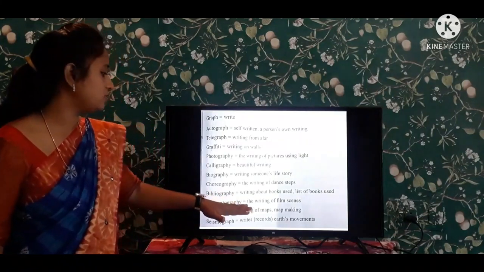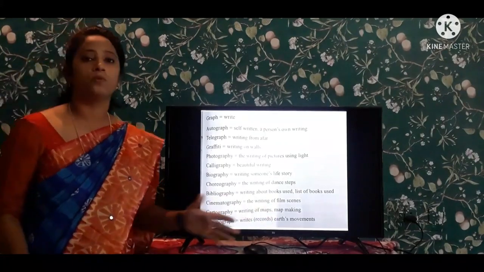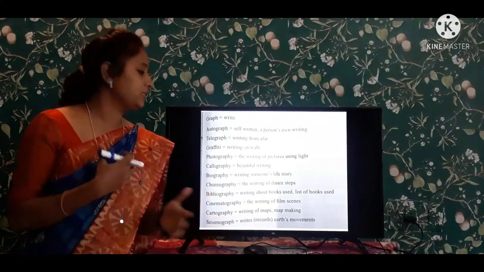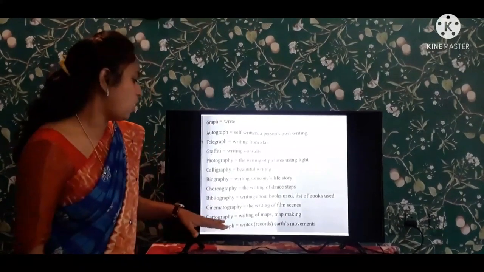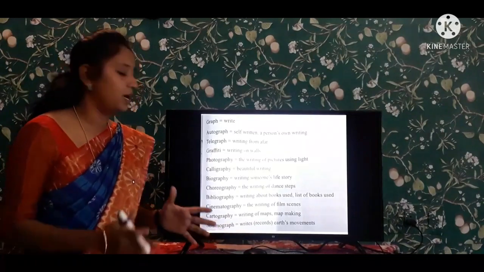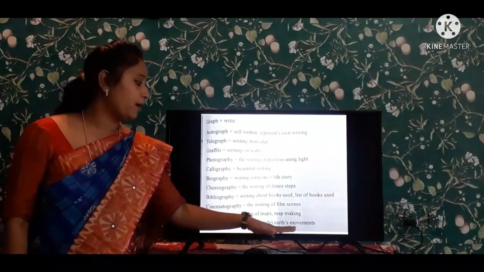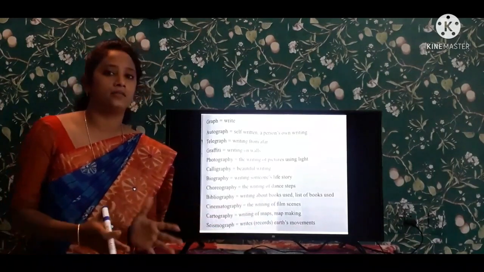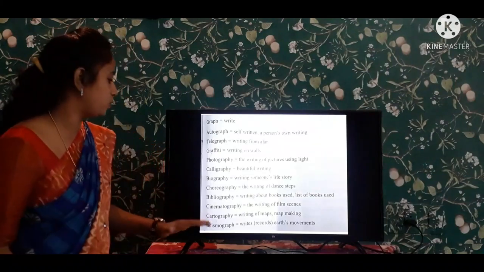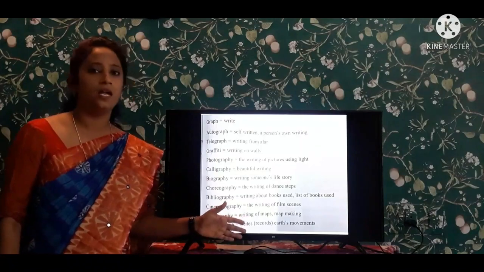This is known as cinematography. Next, cartography, writing of maps or map making. Whatever the maps you are making, that is known as cartography. Next one is seismograph. It is a device which records the movement of the Earth. It is known as the seismograph. So this is the root word that we have in our textbook.